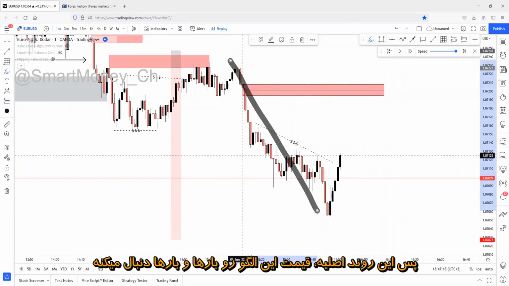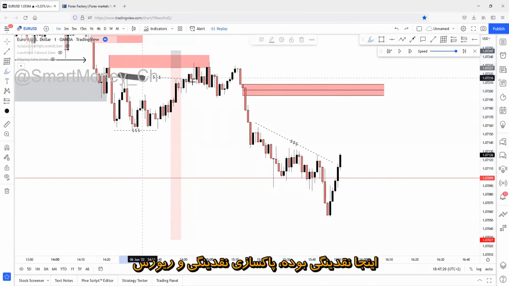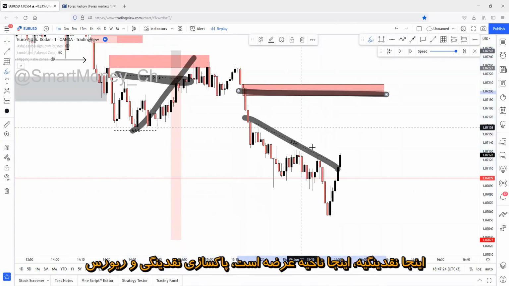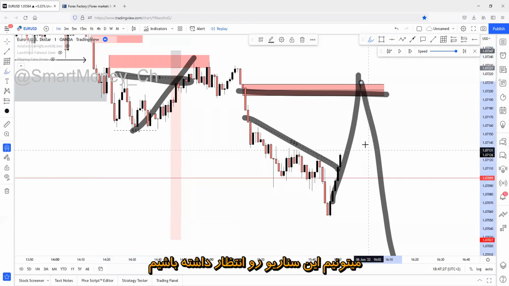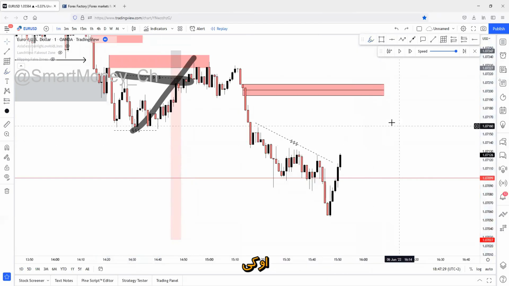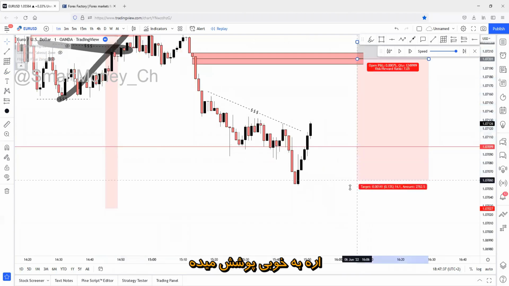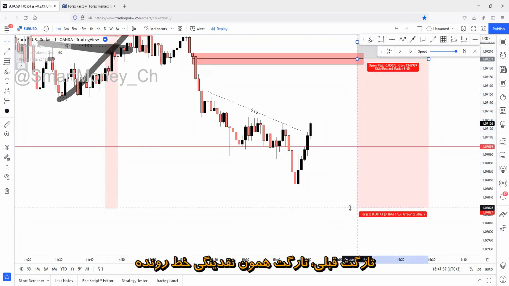So this is the main trend. Price is following this pattern over and over again. Like, here's the liquidity, sweep of the liquidity, reversal. Here's the liquidity, here's the supply zone, sweep of the liquidity, reversal. We can expect this scenario. Okay, let's see. I will set a limit order on 50%, and let's see if this covers the whole zone. Yeah, it covers perfectly. Same target, liquidity line target.